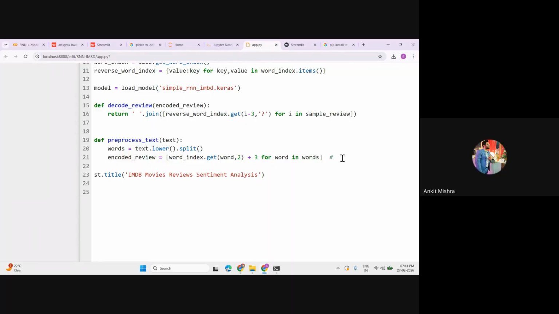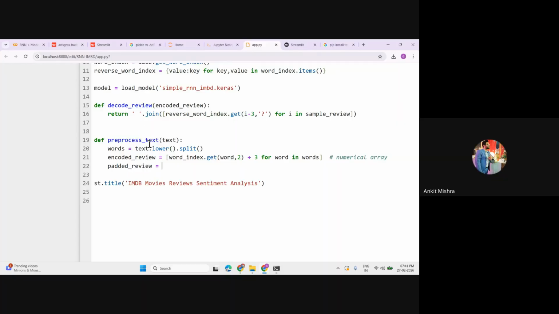Okay, so let's write this in numerical form. Once we get this encoded review, we want to convert it using a padding technique. So let's first write this as a numerical array, and let's give the padding to my numerical array. You can simply call this padded review. And how do we give the padding?